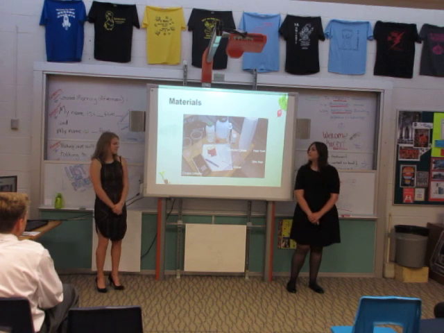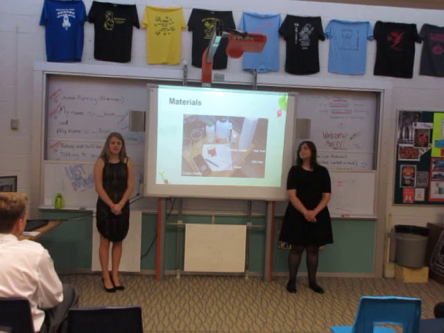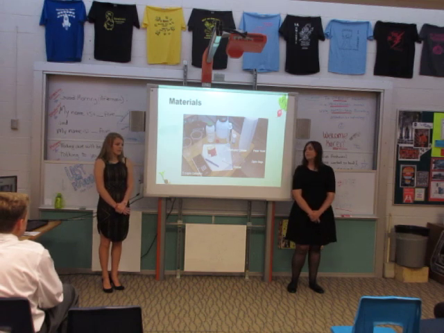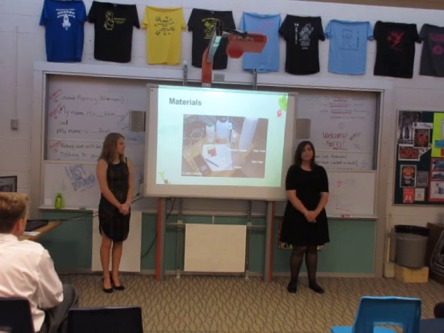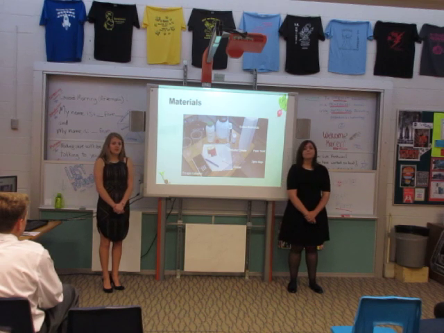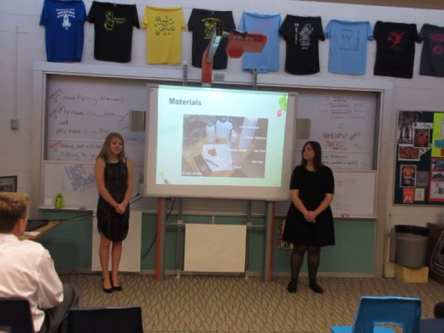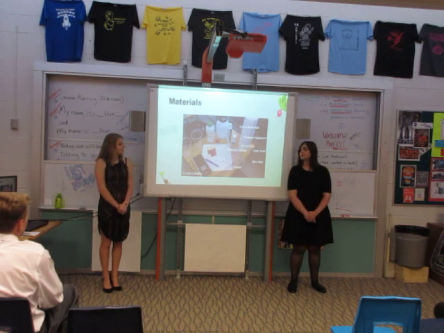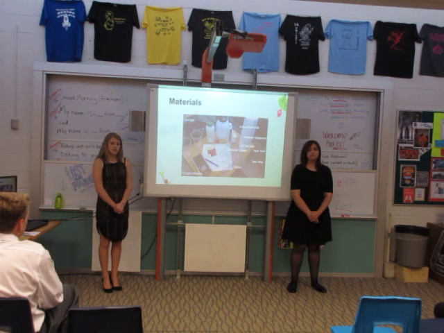Our materials. So here we have some basic materials already labeled, but I'm going to go over a few that were big components in our experiment. So first we have the sodium bicarbonate, which was used to raise the pH of the water. Next we have the potassium supplement that was added to the water to add potassium. Then the pH test strips to test the pH of the water. Citric acid, which lowered the pH of the water. And Raphanus sativus seeds.